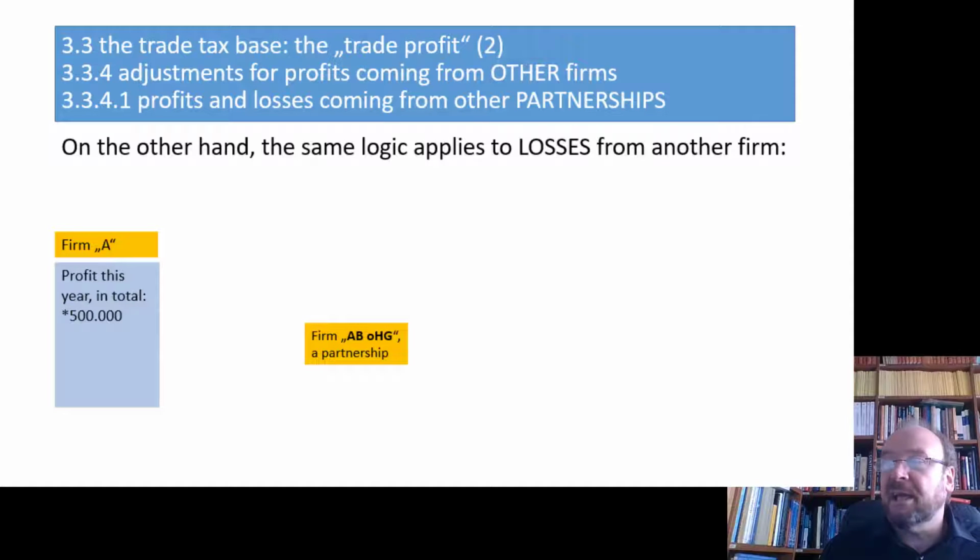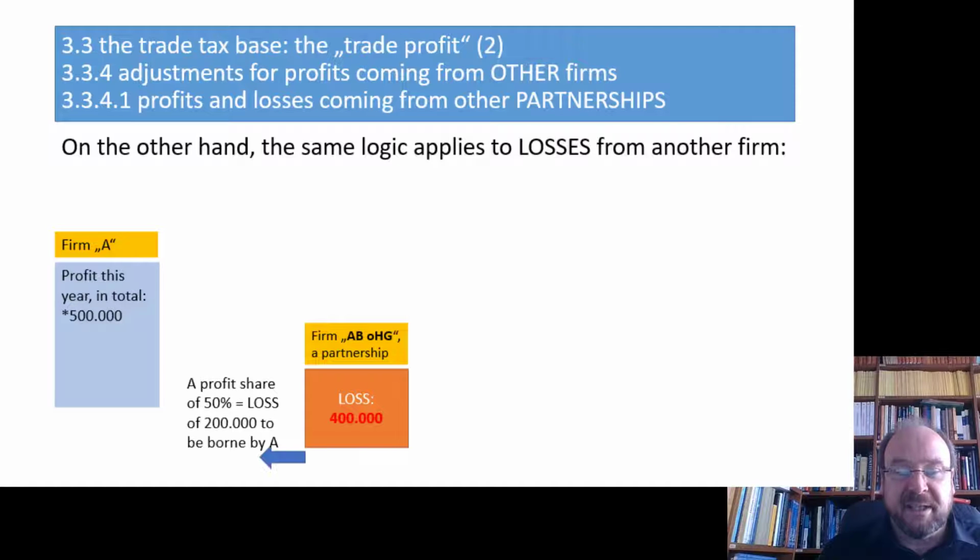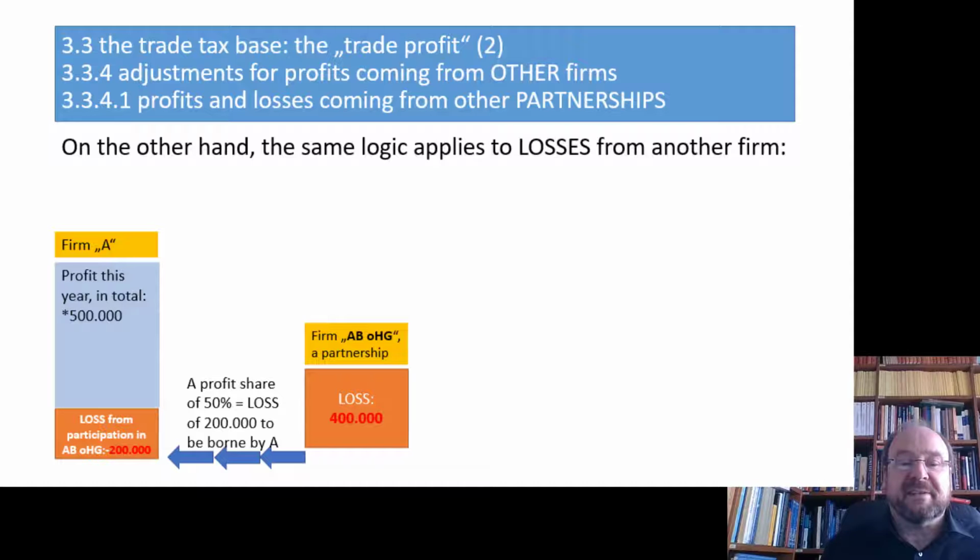Now there is also AB OHG, a partnership in Munich, in which they hold a share of 50%, and surprise, this time Munich produced a loss of 400,000, and so they had to bear 50%, so 200,000. So the loss has reduced the result from Cologne, and after deduction of the loss, we had